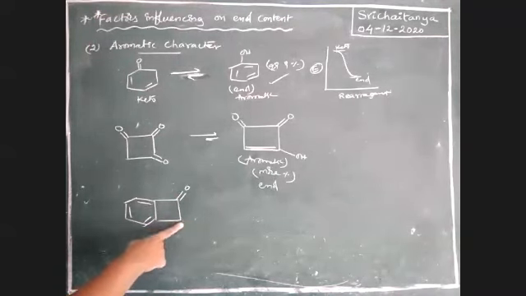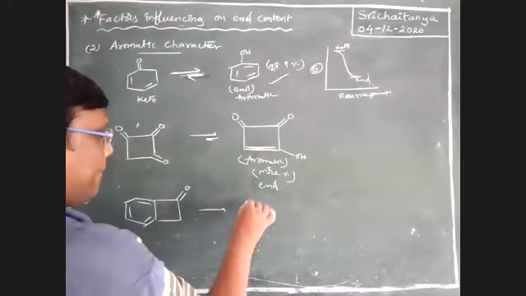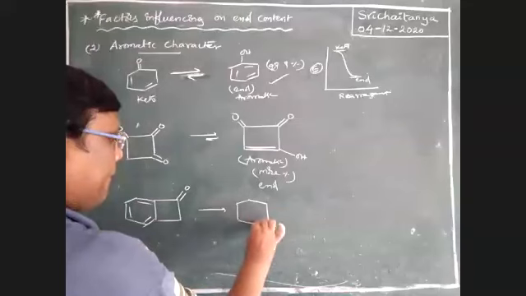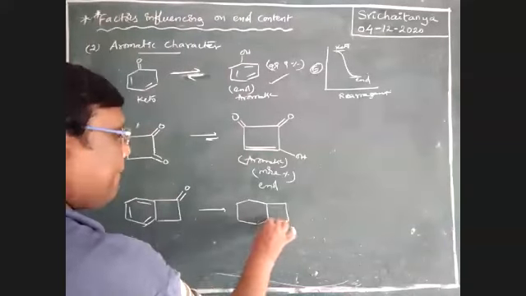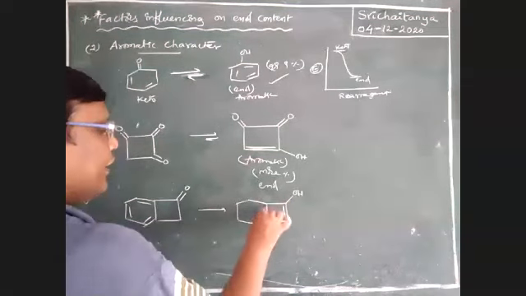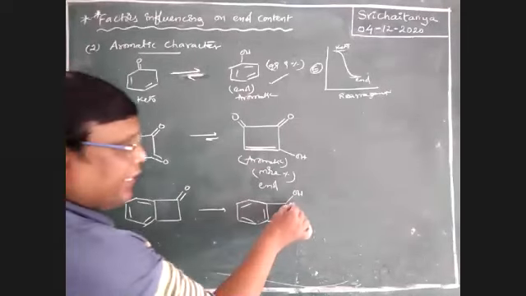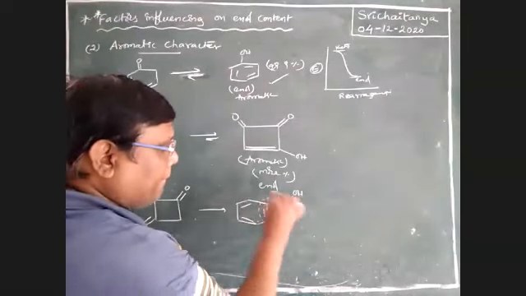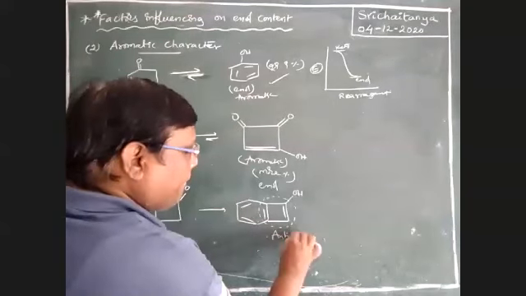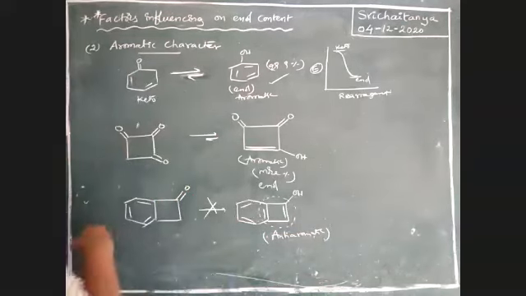This alpha hydrogen is involved in migration that gives OH. This one I am writing like this. Is this possible or not possible? Tell me, boys, this ring is anti-aromatic. Therefore, this reaction is not possible.